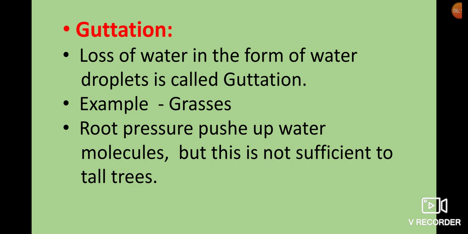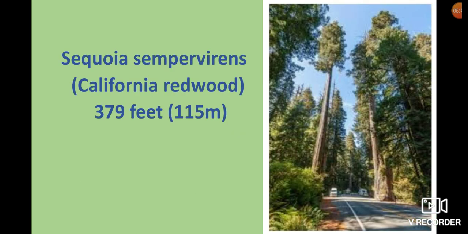from root to plant body, but this is not sufficient for tall trees. Because in some plants like Sequoia sempervirens, the plant grows to a height of more than 300 feet, so in that plant root pressure is not sufficient to transfer water molecules. See the picture, this is Sequoia sempervirens, also called California redwood. Its height is 379 feet, that is 115 meters.